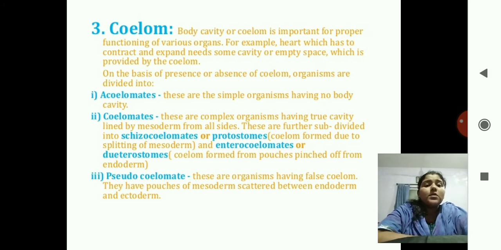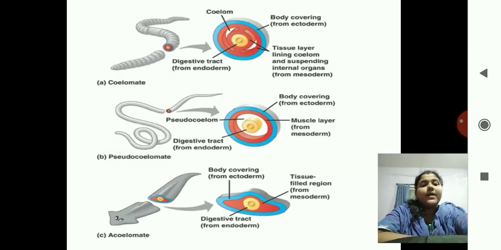Pseudo means false coelom. That is, we assume that there is a coelom in it, but in reality there is no such body cavity. We only feel that there is a body cavity over there. You can see the diagram over there. The first diagram is of coelomate, that is a digestive tract. All these cells are present in our digestive tract. There you can see the white layer, that is coelom is present.